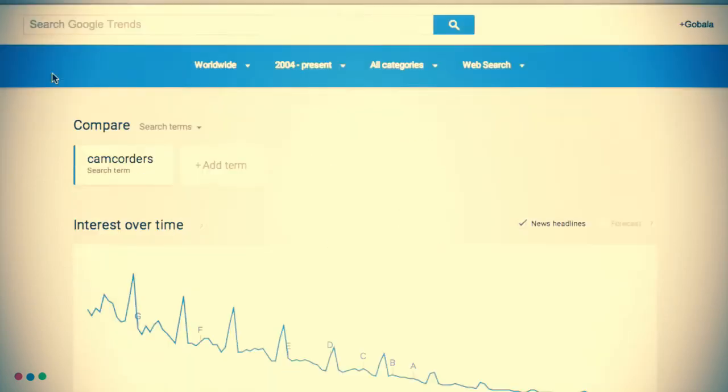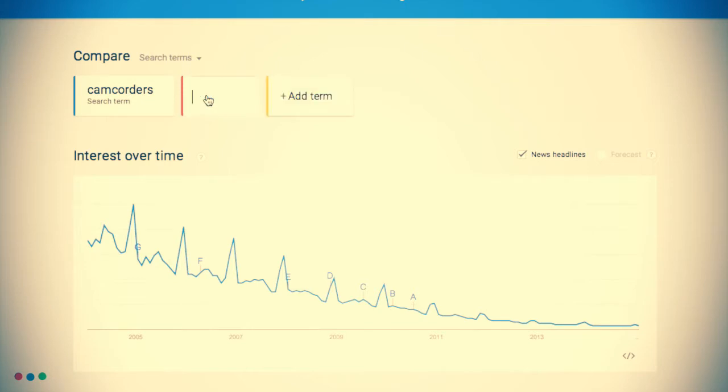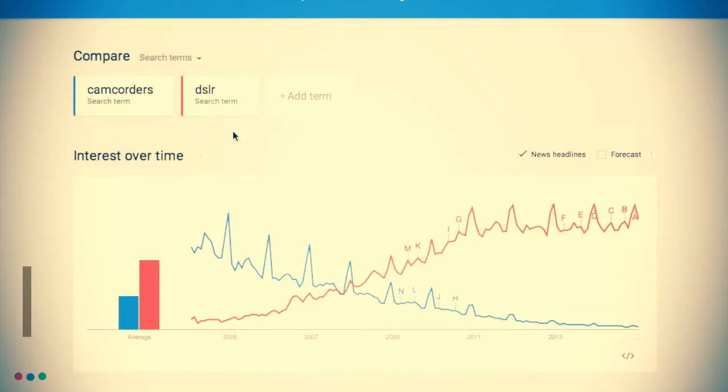Now let's compare that with another keyword. So I'm going to enter DSLR over here, and in sharp contrast, you can see that the interest in the keyword DSLR has been increasing in the exact same moment that the interest in camcorders has been decreasing. So are people just less interested in camcorders today because of DSLR cameras? That could be a reason, but the reason isn't really important.